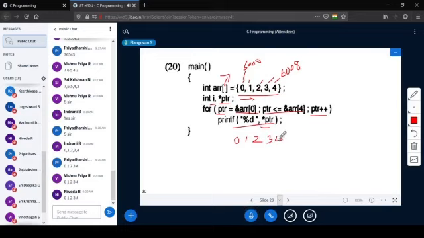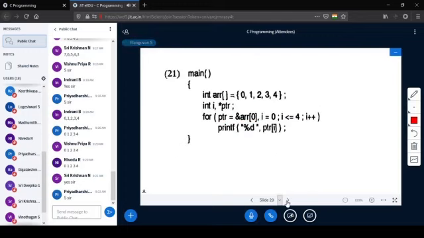Is pointer easy now? Is it so tough as you thought earlier? Is pointer easy? Yeah. Fine. Next.